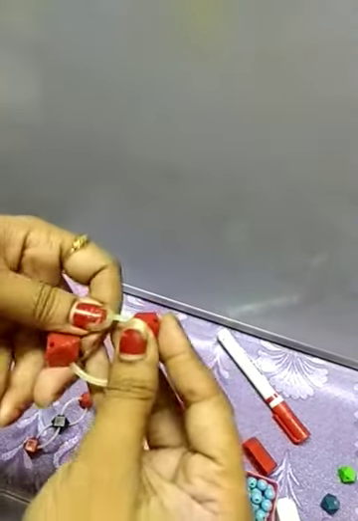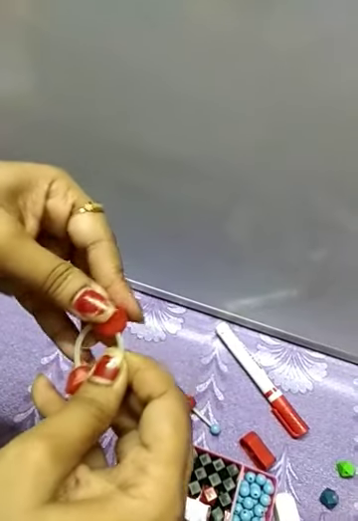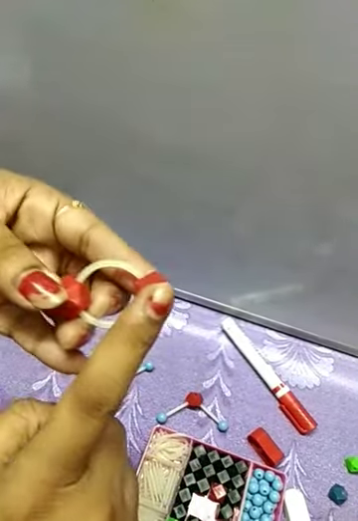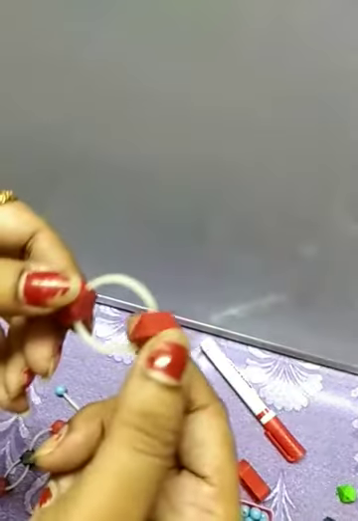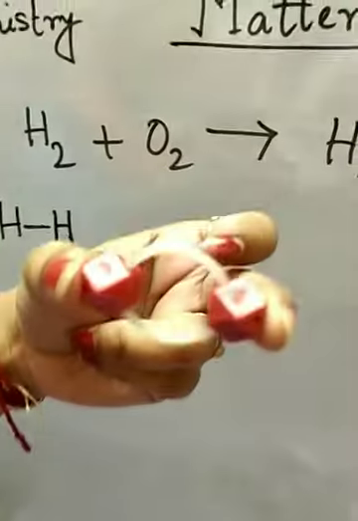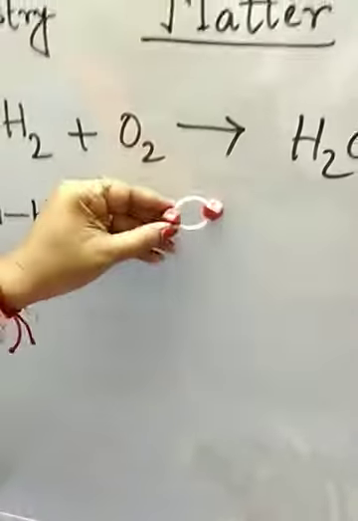Because oxygen's valency is 2. So this is our oxygen atom. Okay, hope you can see this.